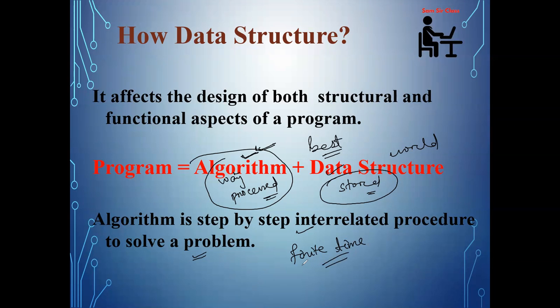So no matter what input you are providing, an algorithm terminates after executing a finite number of instructions in a finite amount of time. Clear? So in brief, if you want to develop a particular program, then we need a better algorithm, we need a better data structure, how the data will be stored and how the processing needs to be done.